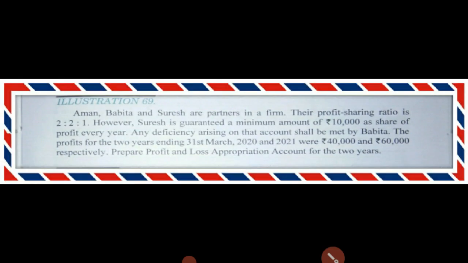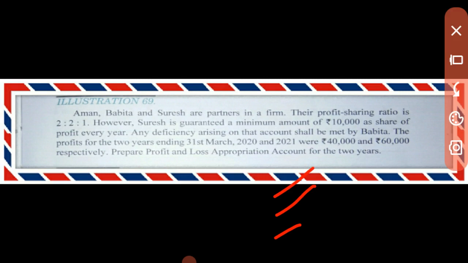If we move to the question, let's see again that Suresh has been given a guarantee of a minimum amount of rupees 10,000 as a share of profit for every year.